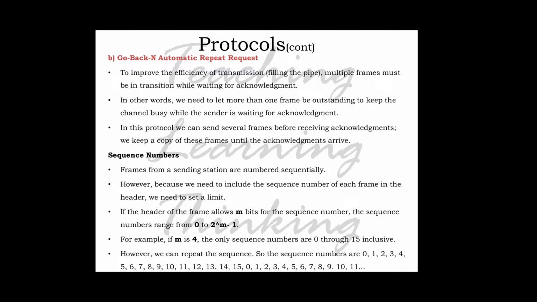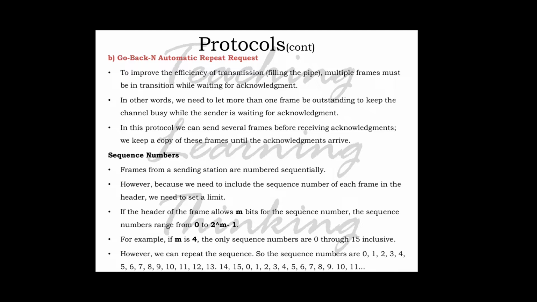In this protocol we can send several frames before receiving acknowledgement. We keep a copy of these frames until the acknowledgement arrives. The same process we are doing here also. We are keeping a copy of the frame that we are sending to the receiver, and here also we give the sequence number and acknowledgement number. First we are going to discuss the sequence number.